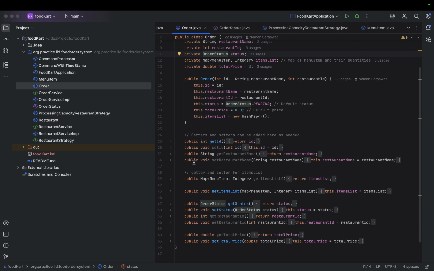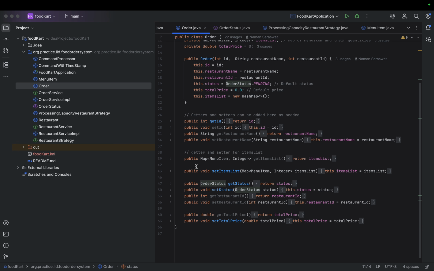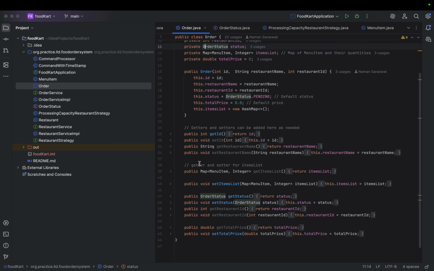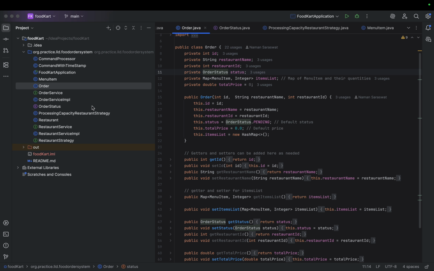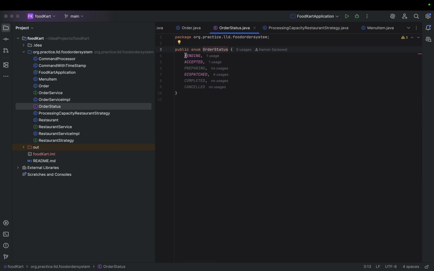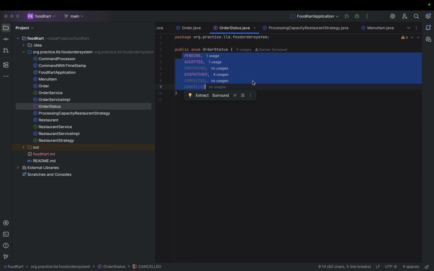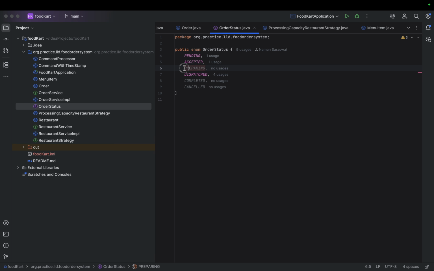price. So we have defined the total, getters and setters, and then as we are using order status, the order status enum is defined here. I have defined a few more order statuses, although I have not used them all in my implementation, so that's fine. Now we have covered all the entities. Now let's see the restaurant service.